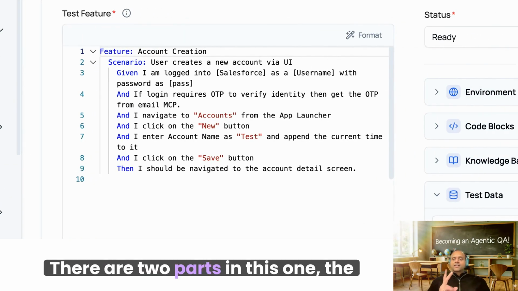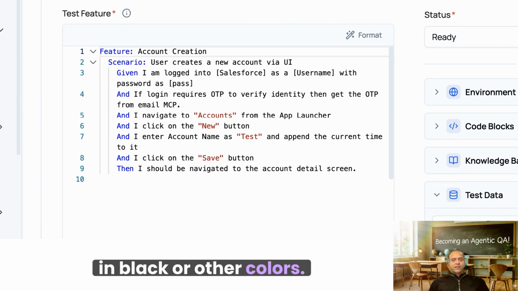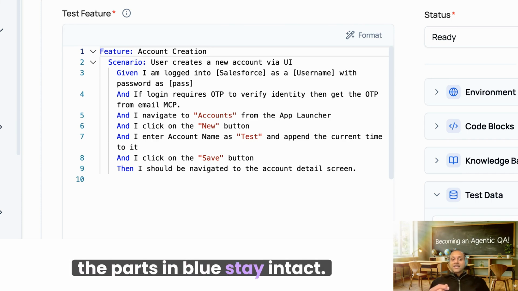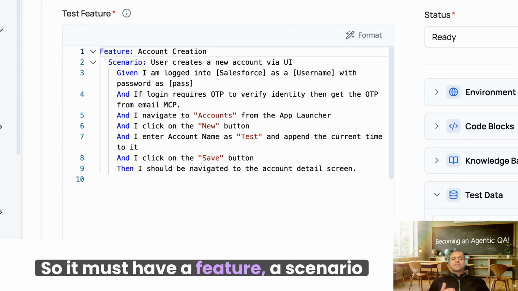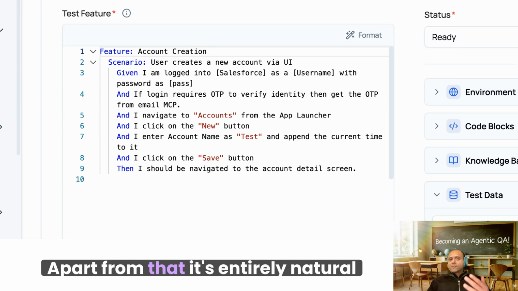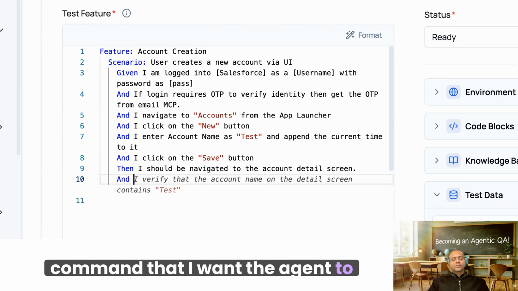There are two parts in this. One, the parts in blue, so things like feature, scenario, given, and when and then, and the others are in black or other colors. We must ensure that on the platform, the parts in blue stay intact. So it must have a feature, a scenario, and the Gherkin syntax of given and when and then. Apart from that, it's entirely natural language. I can just go in and start writing the command that I want the agent to run.